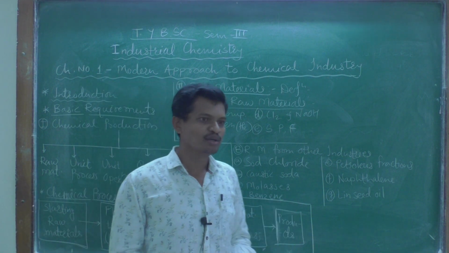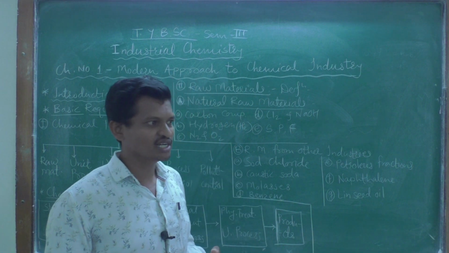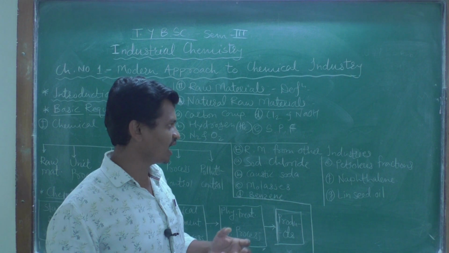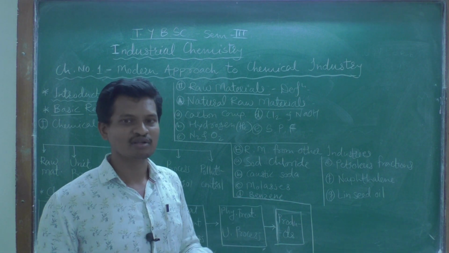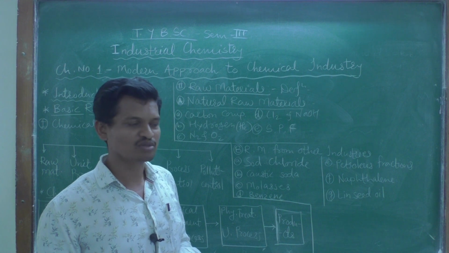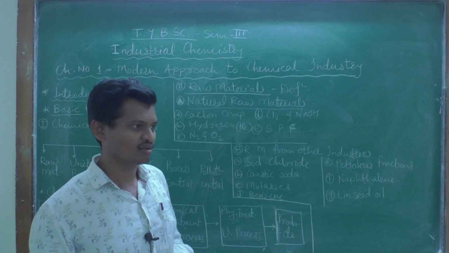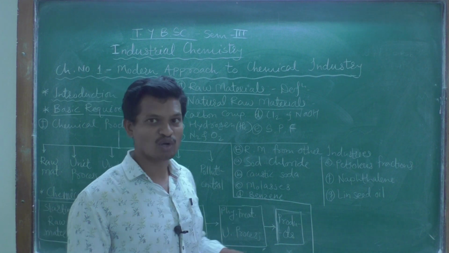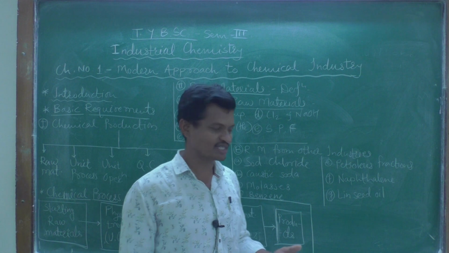Then benzene. Benzene can be generally obtained from petroleum fractions, and it is used for the preparation of phenol, different aromatic compounds, then aniline, and many other products. It is also used as a solvent in many chemical industries and reactions.